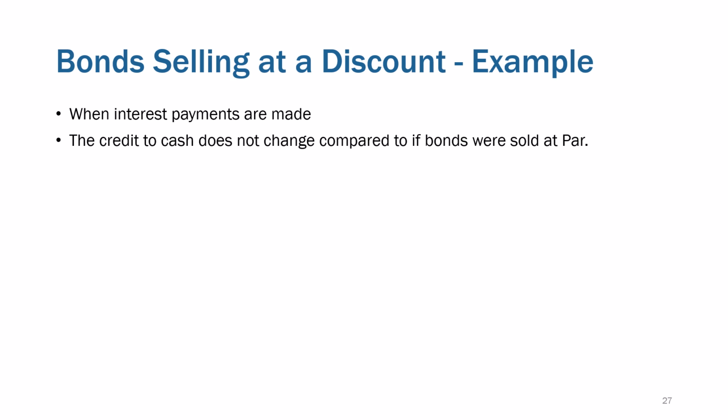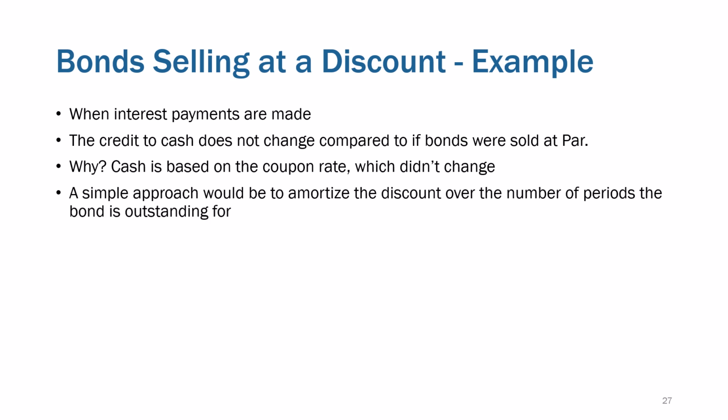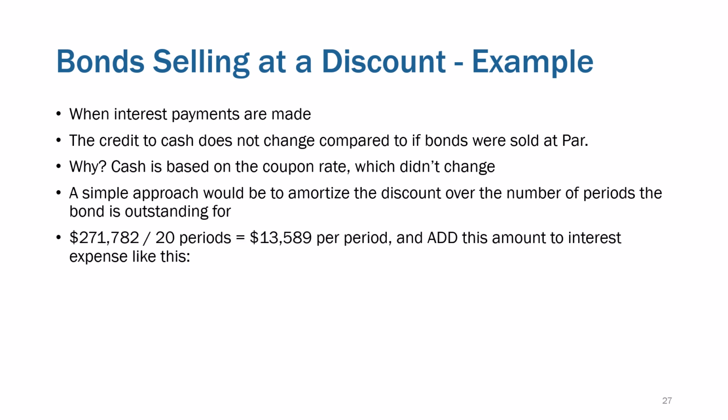Now, when interest payments are made, the credit to cash does not change compared to if the bonds were sold at par. We're paying the same amount of cash because that's based on the coupon rate. Coupon rate is the cash payment. Market rate is used when we compute present value. The simple approach would just be to amortize that discount over the number of periods.